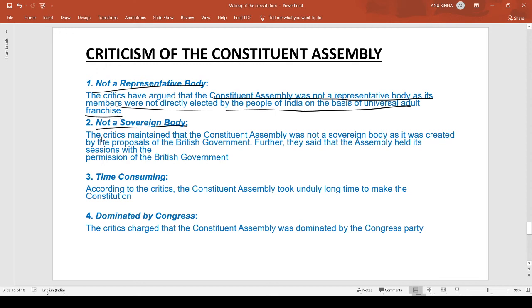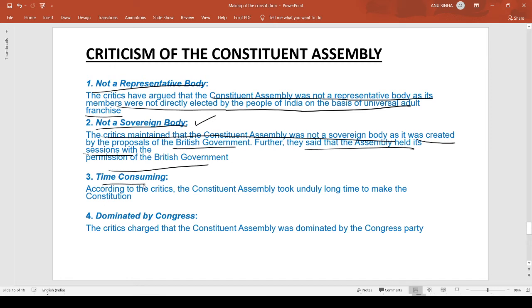Not a sovereign body. Critics maintain that the Constituent Assembly was not a sovereign body as it was created by the proposal of the British government. Further, they said that the assembly held its sessions with the permission of the British government. So the second argument is that it is not a sovereign body.